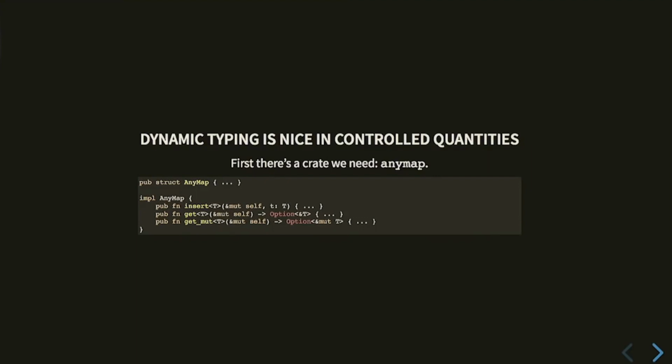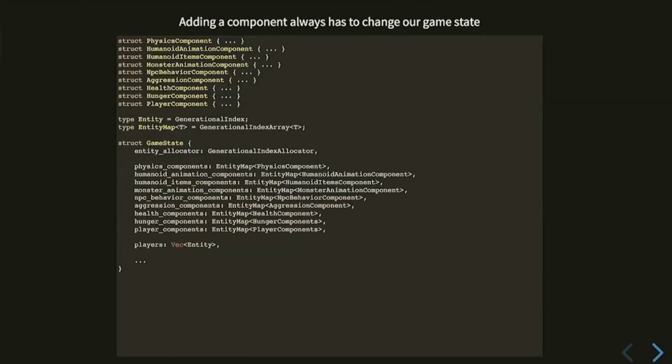So an AnyMap, very briefly, is a map. It's like a set of types where you can store exactly one of any type. So you can put a T in, and then if you put a T in before, you can get it back out. It's just that simple.